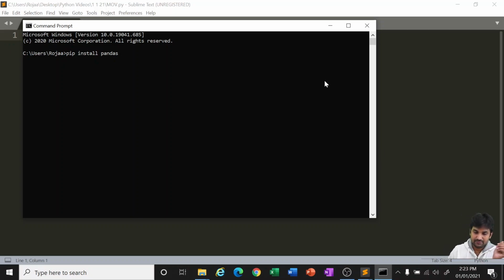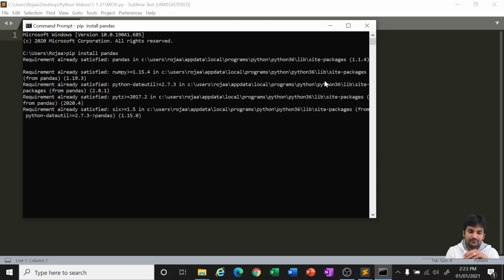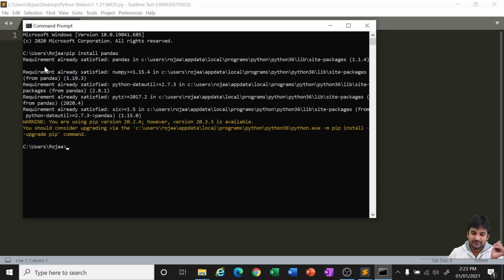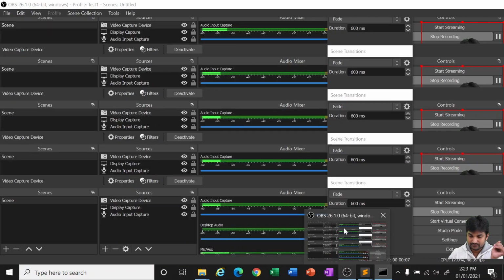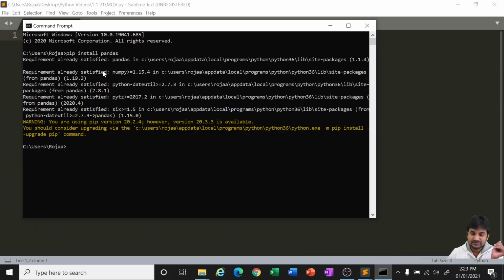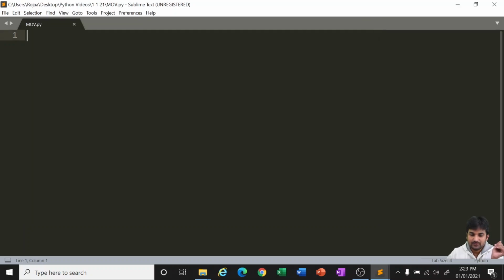If it is not there in the system, it will install, but since I already have it, it shows requirement already satisfied. All the libraries that we are seeing now have to be installed in that same process.